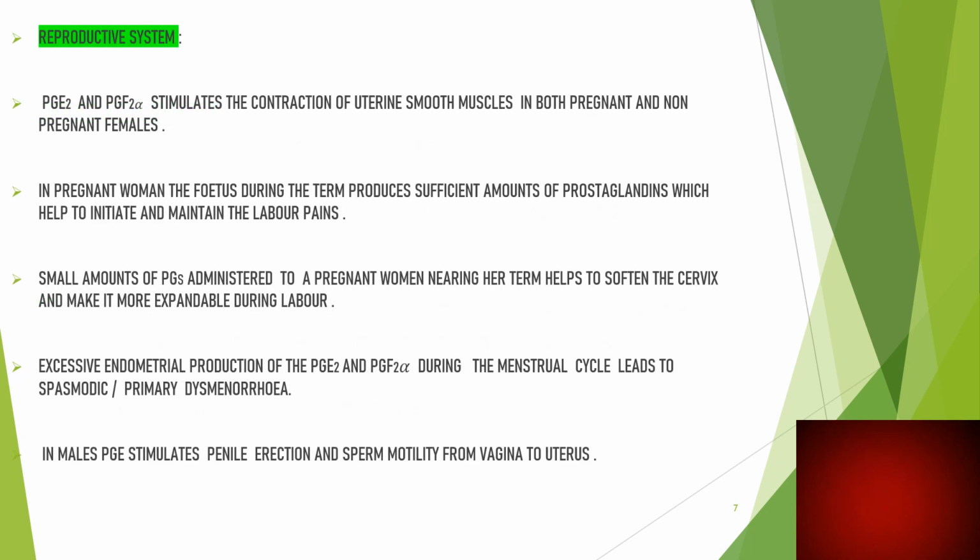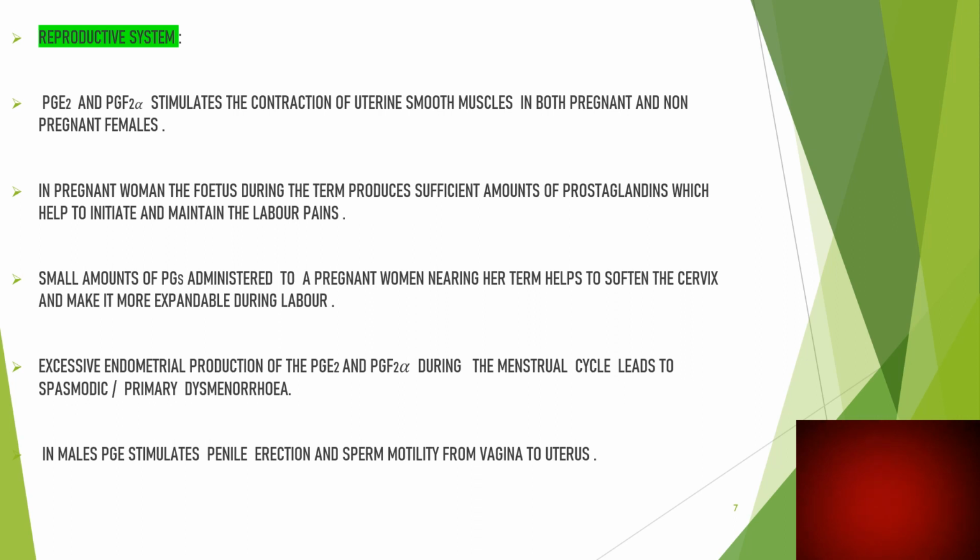About the reproductive system, PGE2 as well as PGF2 alpha stimulate the contractions of the uterine smooth muscles in both pregnant and non-pregnant females. In pregnant women, the fetus during the term produces a sufficient amount of prostaglandins which help to initiate and maintain the labor pains. A small amount of PGs administered to a pregnant woman nearing her term helps to soften the cervix and make it more expandable during labor.